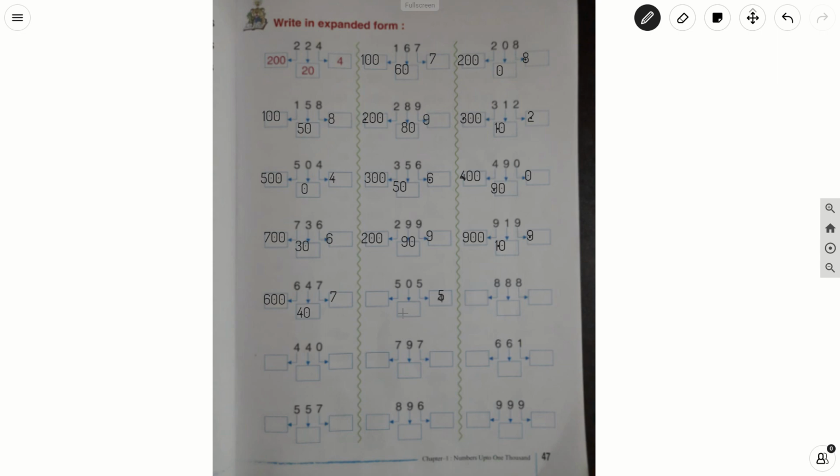And what is there in the tens place? 0. 0 into 10, 0. What is there in the hundreds place? 5 is there in the hundreds place. 5 into 100, 500.